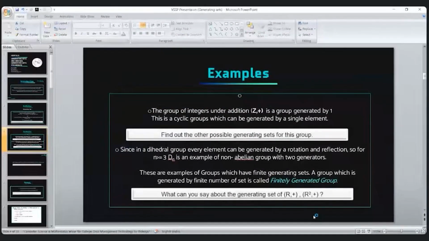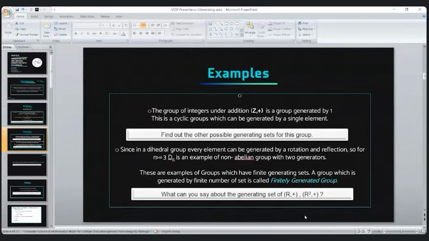In vector spaces, we have linear combinations, that is, we multiply (1, 0) and (0, 1) with real numbers, the scalars. But in groups it is different.